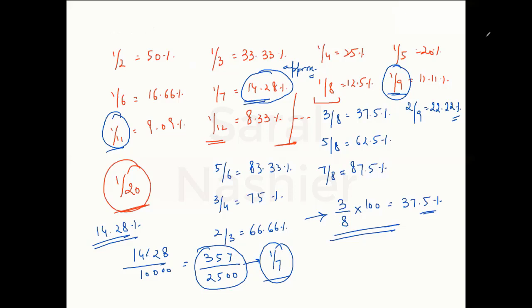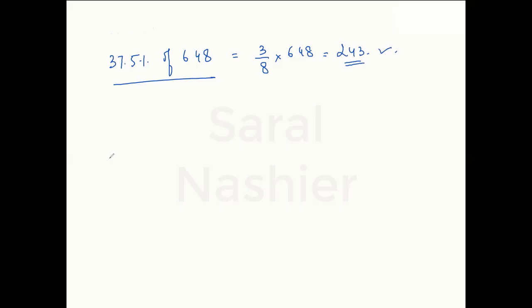I'm telling you another use of these values now. Suppose I ask you this question, what is 37.5% of 648? Suppose we know 37.5% is 3 by 8. So how much time does it take to do 3 by 8 into 648? So it is 81 into 3, 243 is the answer. The job becomes easy for us because we knew 37.5% is 3 by 8.